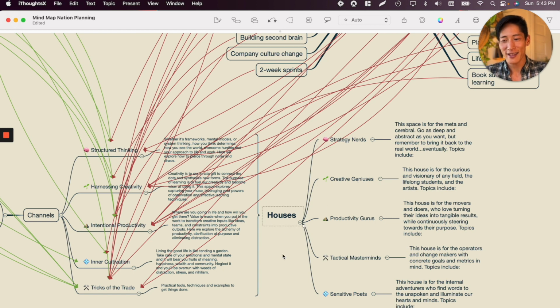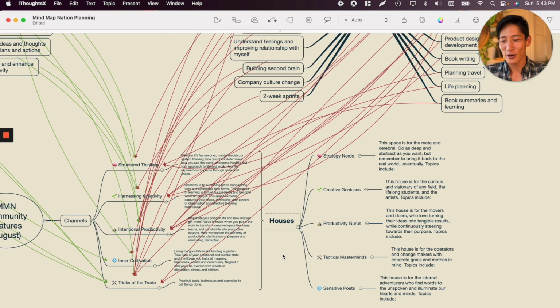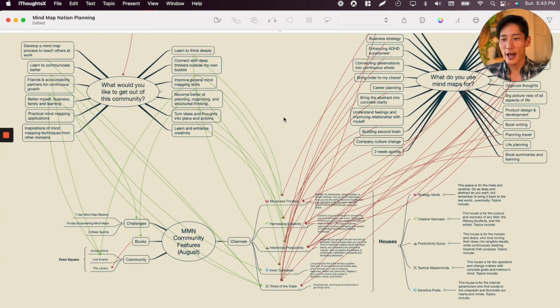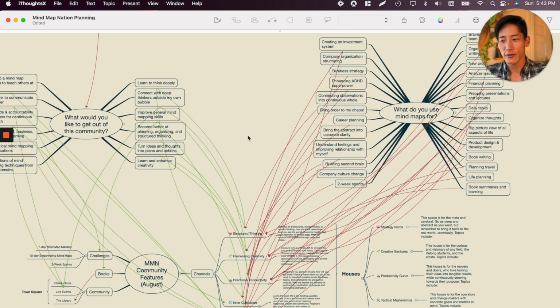And then renaming them as houses for people to actually join and converse, Harry Potter style. Anyways, this is just a really fun exercise that's super useful, because if you're actually launching something, you want to make sure that you're going to be able to actually meet the demands of who you're serving at the end of the day.